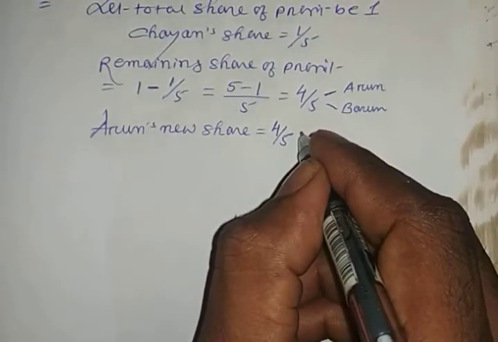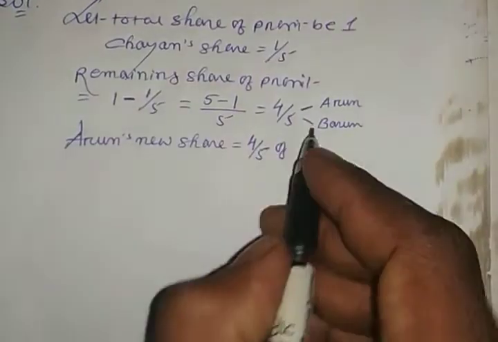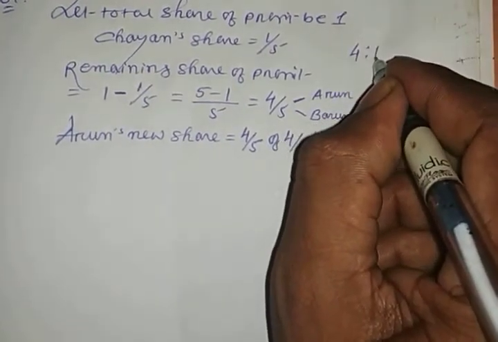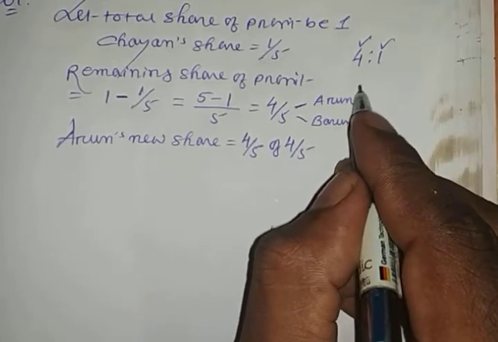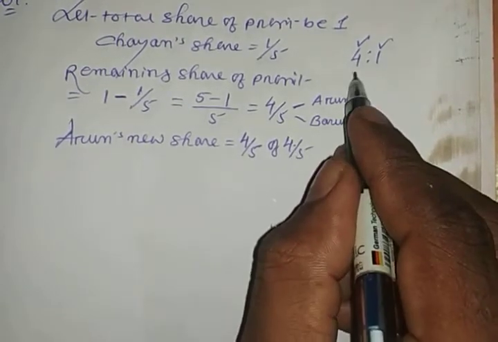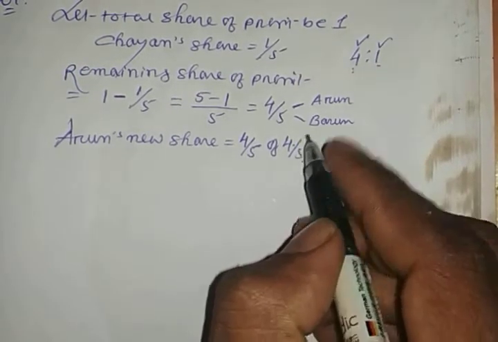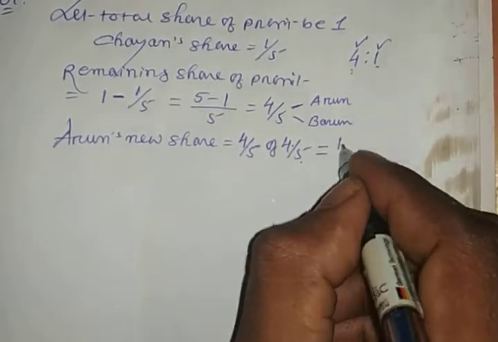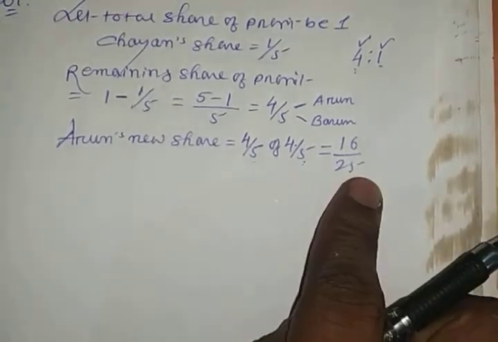So you have to write here 4:1. 4:1 means that is 4/5, right? So you have to write here 4 by 5. 4 is to 1. So this is for Arun and this is for Varun. This is the old ratio of old partners, that is Arun and Varun. So Arun share is 4. You have to write here, and then these two you have to add together, and the total you have to write here below. Okay. Now if you calculate this one, if you multiply this one, so 4 4 ja 16. Then you have to write here 5 5 ja 25. This is Arun's new share.